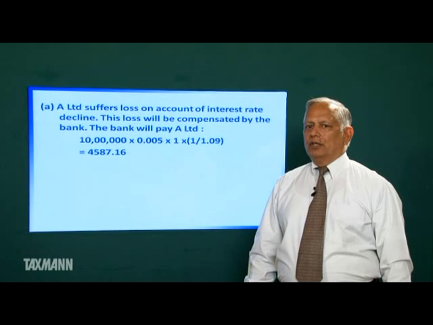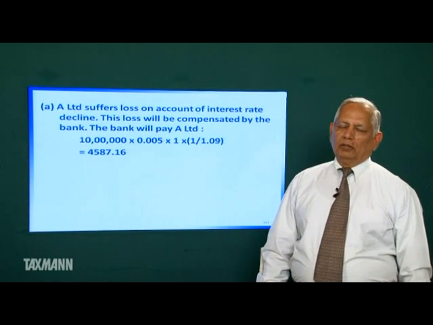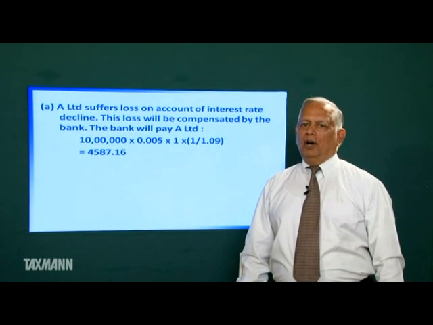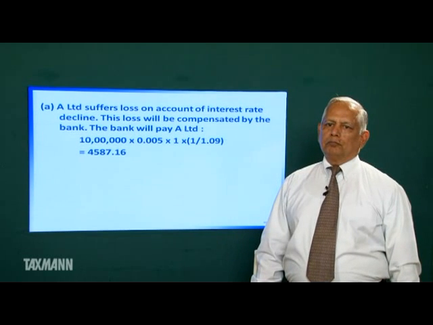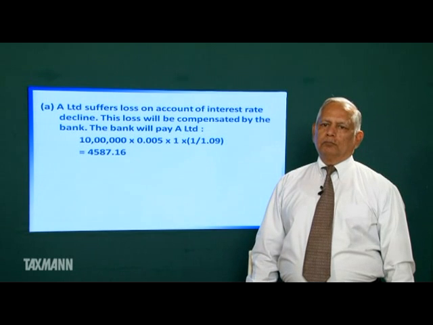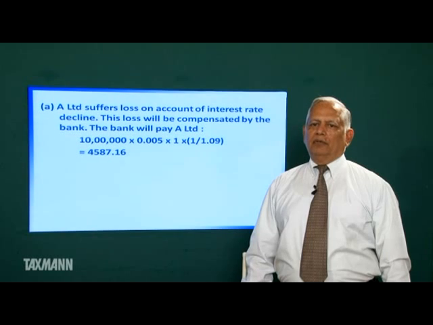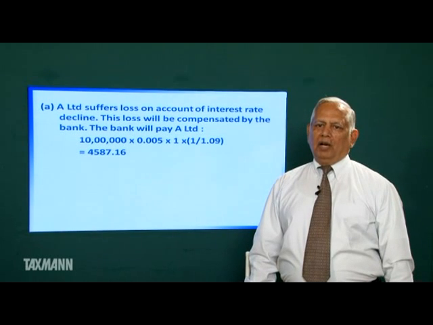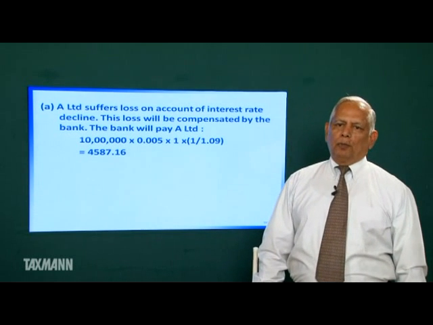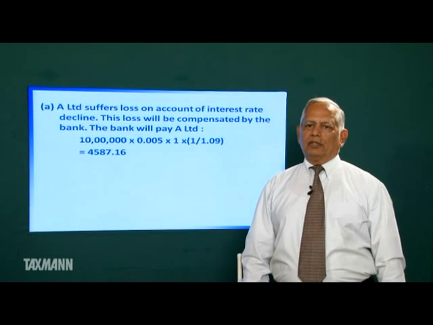Suppose it is 1st January 2010. The company has to make an investment on 1st April 2010 for 1 year. The company enters into a forward rate agreement. On 1st April 2010, when the company is to make investment, market interest rate declines and instead of 9.50%, A Limited is able to invest only at the rate of 9%.